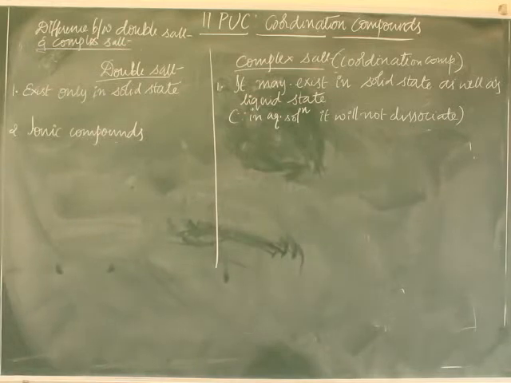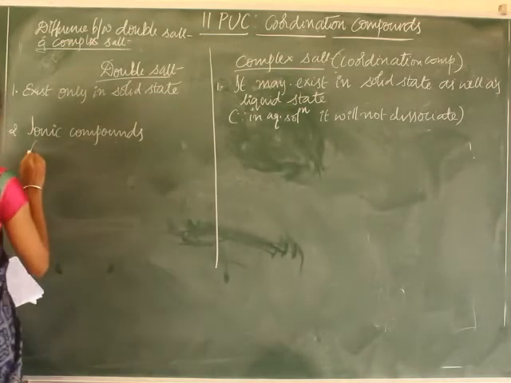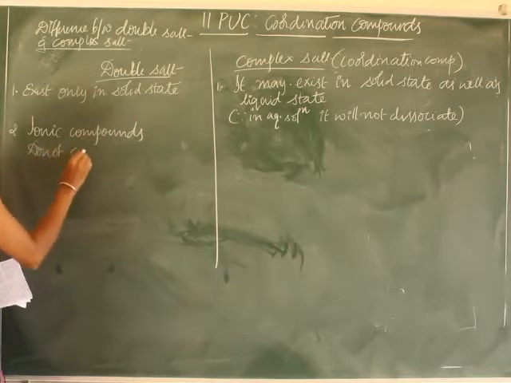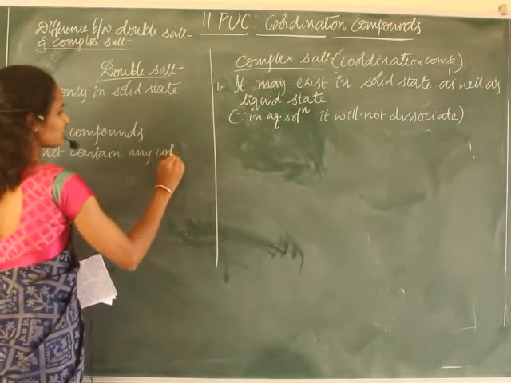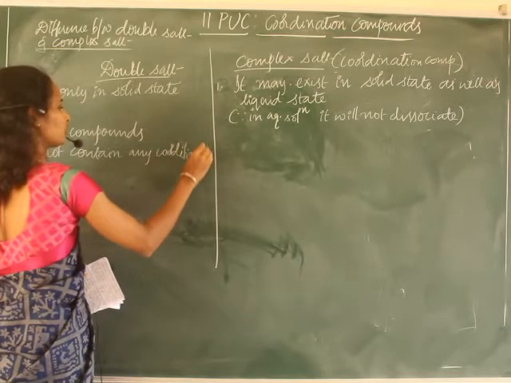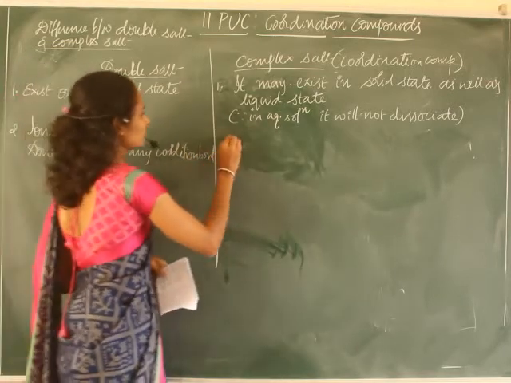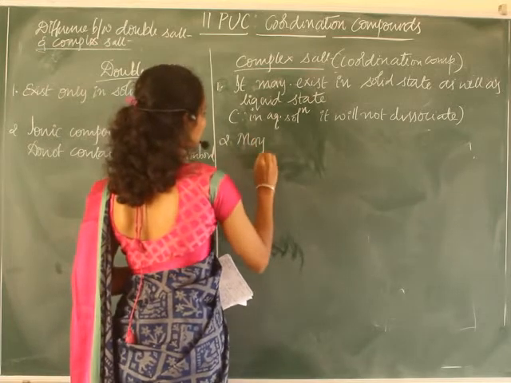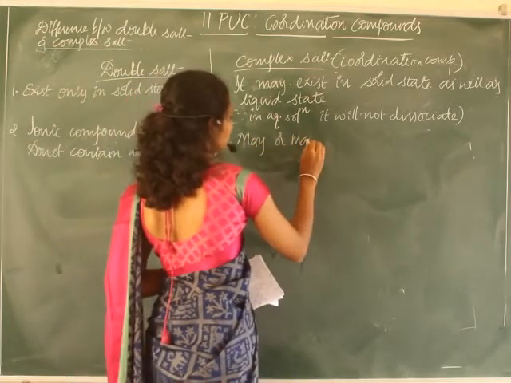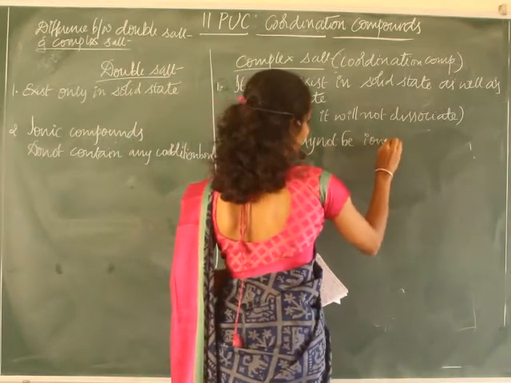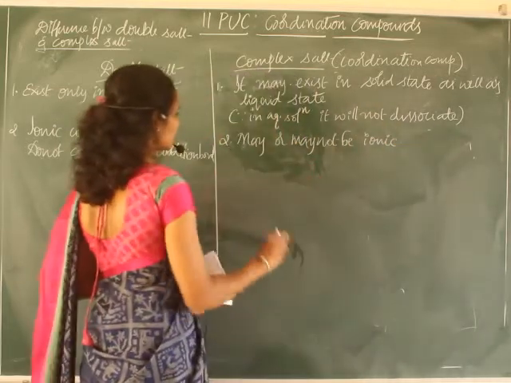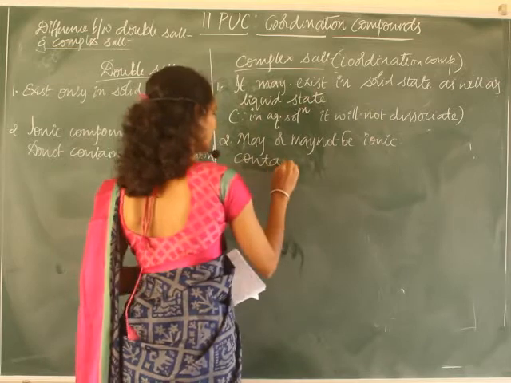There must be a coordination bond in coordination compounds. I'll explain what a coordination bond is. Double salts do not contain any coordination bond; they are ionic.